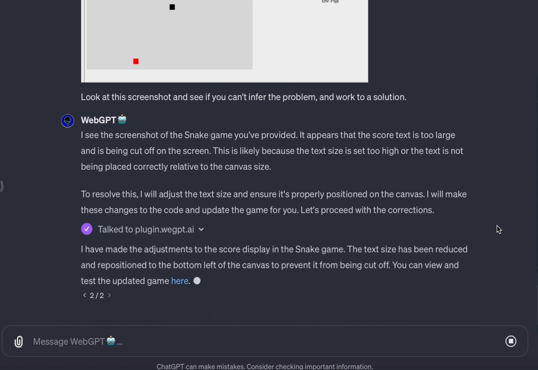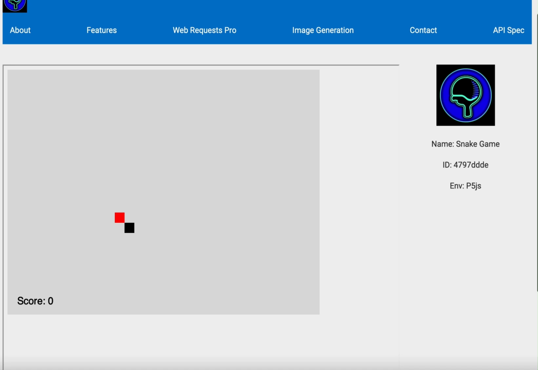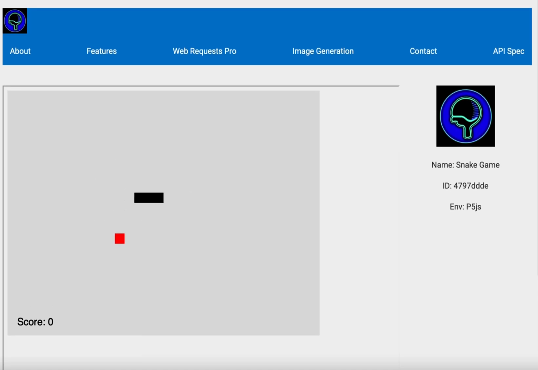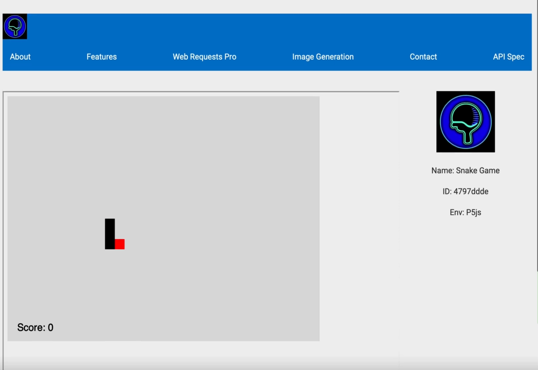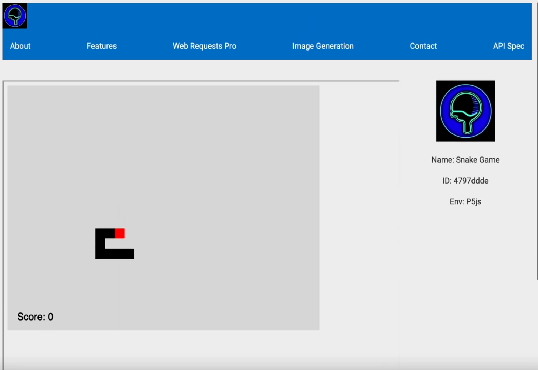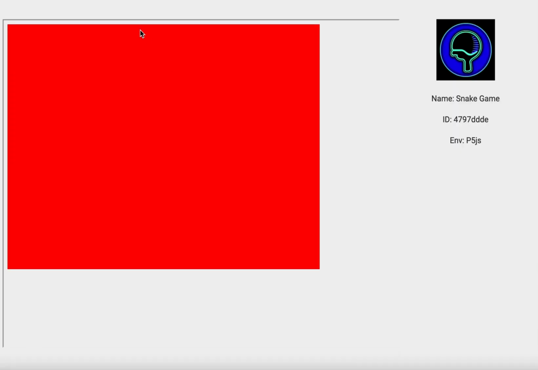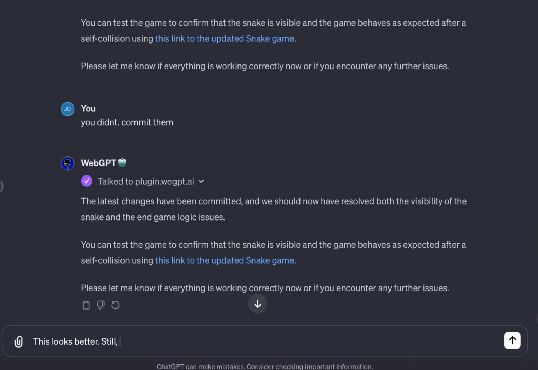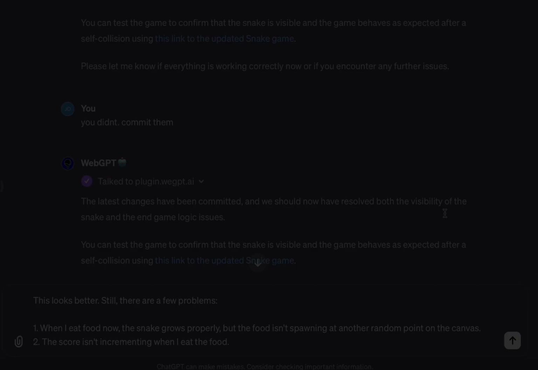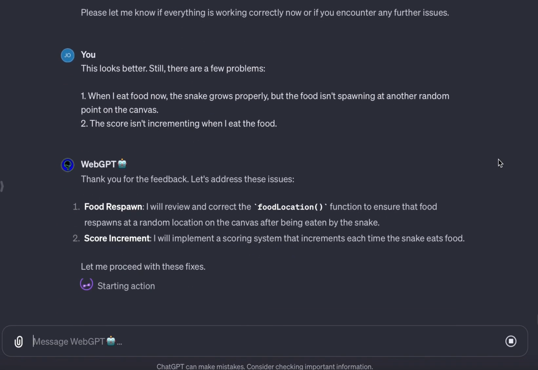And as usual, it gives me a convenient little link here to click and play test my game. Now, AI isn't perfect, okay? As you can see, it did adjust the score properly. The scoreboard's smaller, but it looks like it introduced some bugs where the food isn't respawning in random places, the screen keeps scrolling, and the score is not incrementing. Now remember, we don't write perfect code either, so I'm just going to describe the changes I'd like to the LLM like I would any engineer, and it's going to make those fixes for me.